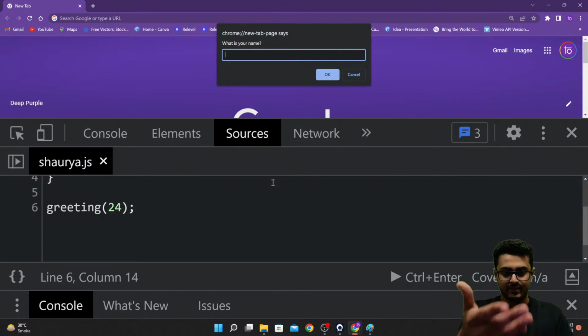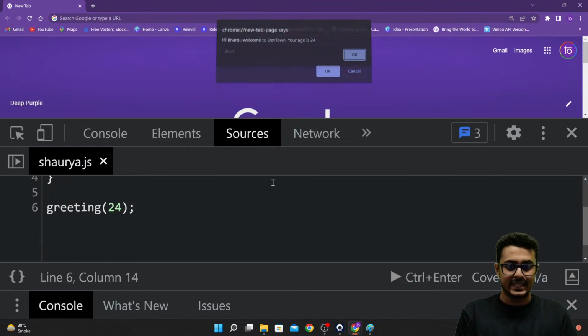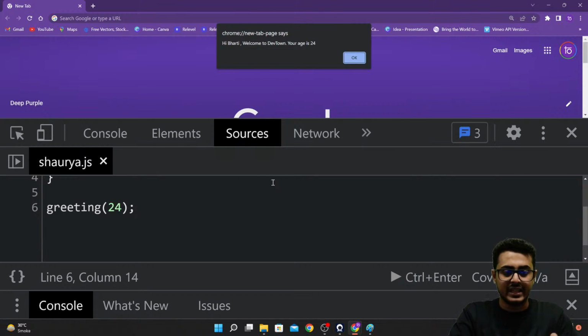you are able to see, what is your name? We are getting a prompt. Let us take up another name, so let us take up Bharti. Okay, let us press enter. So you're able to see, hi Bharti, welcome to DevTown. Your age is 24.